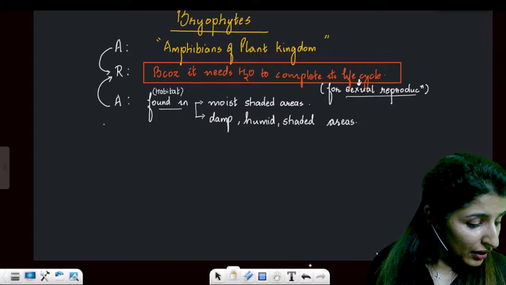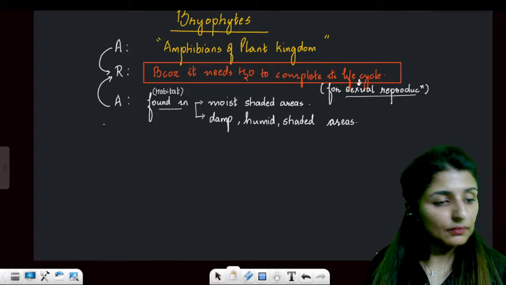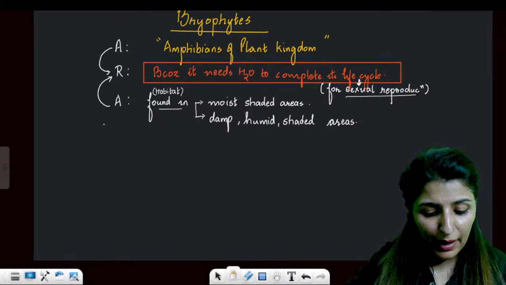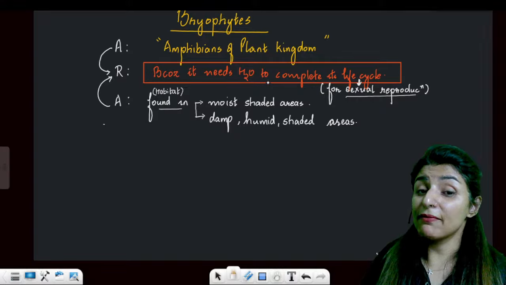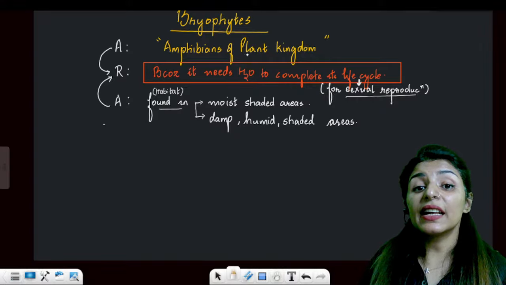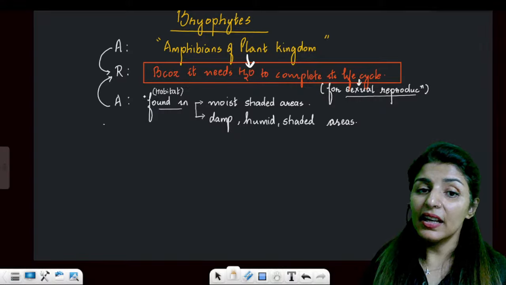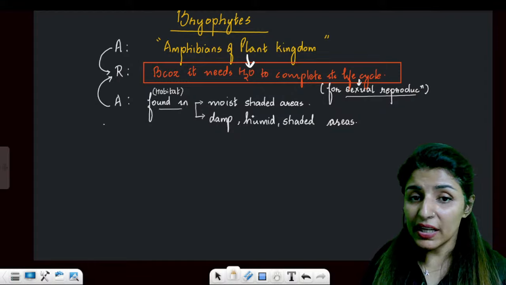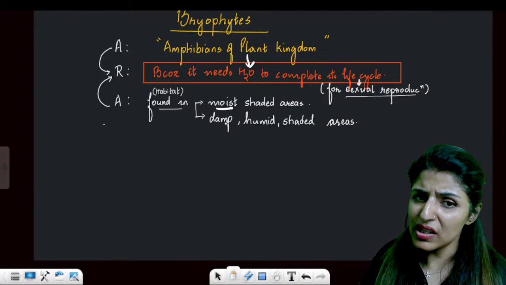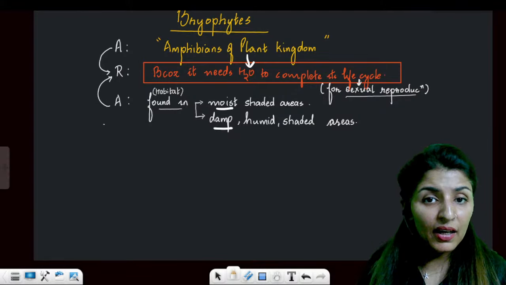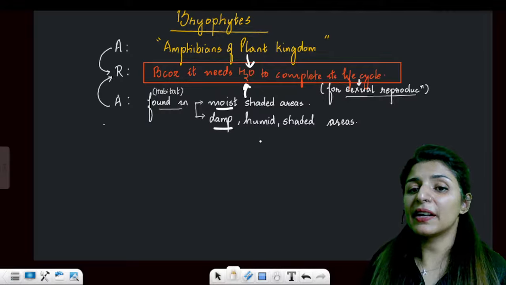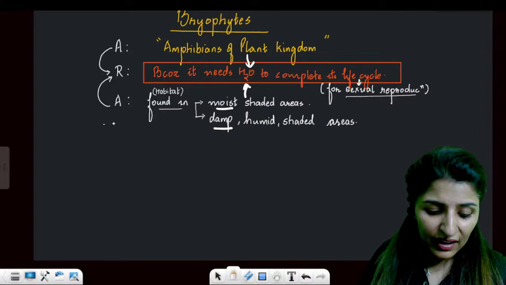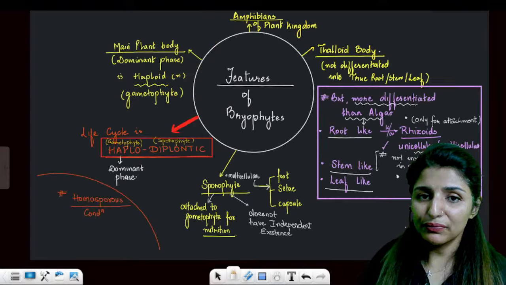So we were talking about bryophytes, right? Bryophytes are known as amphibians of plant kingdom because they need water to complete their life cycle, and they're found in the moist, shady places, damp, humid. So see, moisture, dampness is nearby. Why? Because they need water for completing their life cycle. So here we get assertion, reason, question, yes or no?